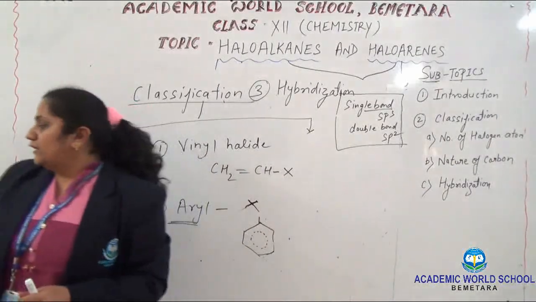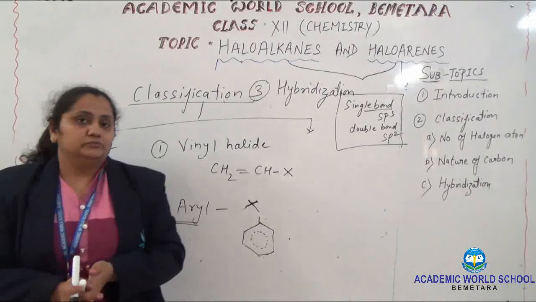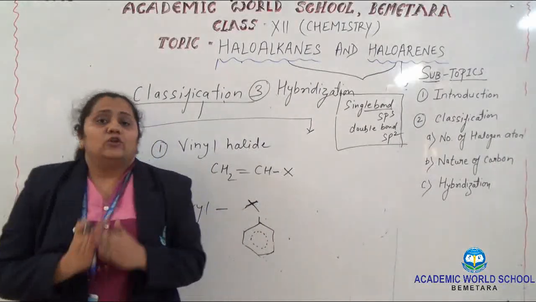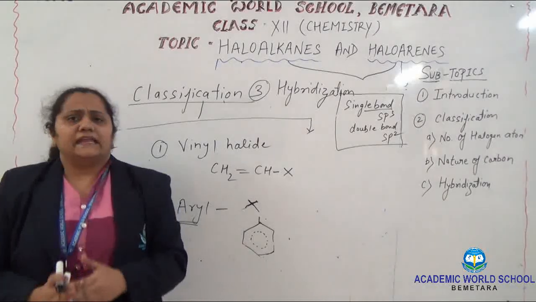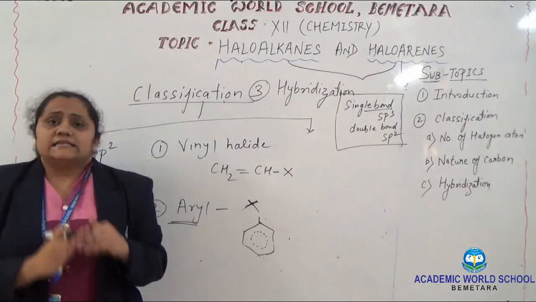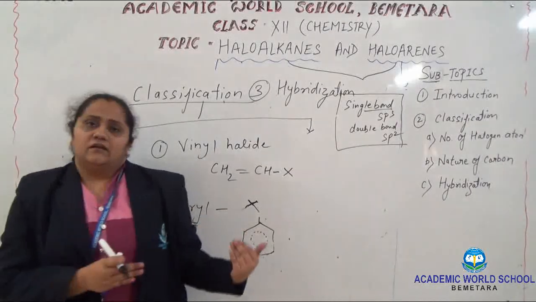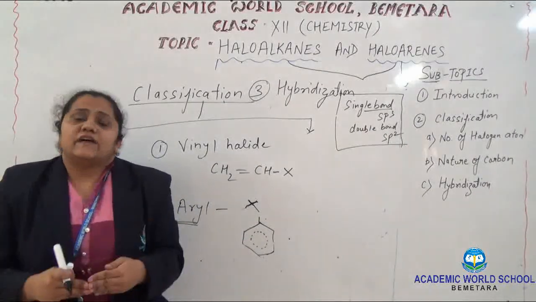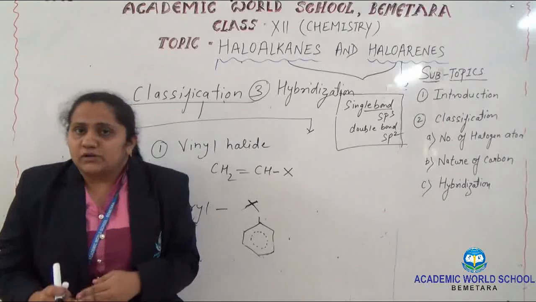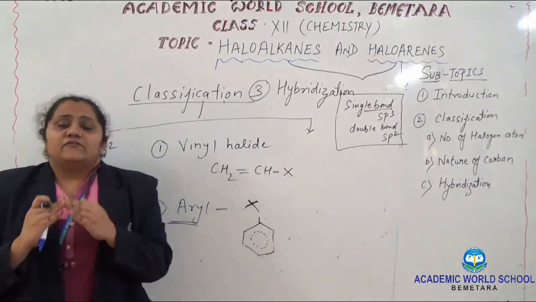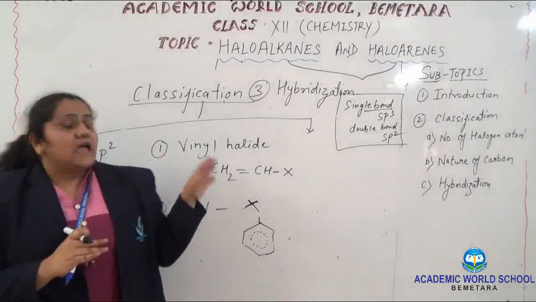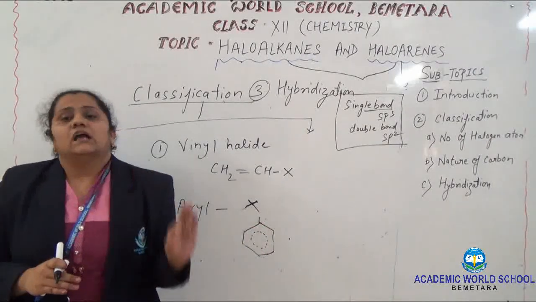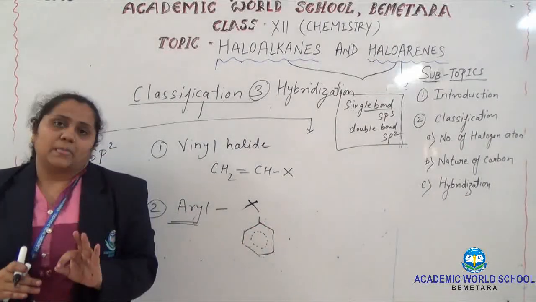Let me recall it once again for you. Haloalkanes and haloarenes are the halogen derivatives of hydrocarbons. These hydrocarbons may be aliphatic or aromatic. Aliphatic is further classified into saturated and unsaturated compounds, and in this chapter we will discuss only alkanes, meaning only single covalent bonded atoms.